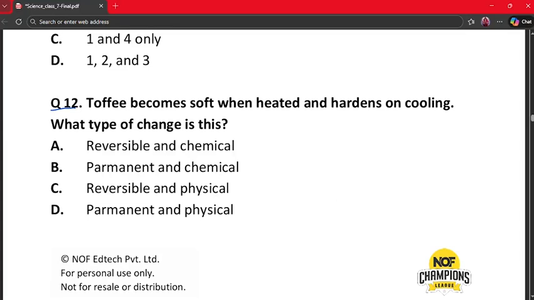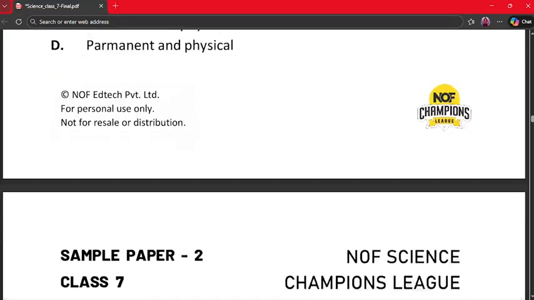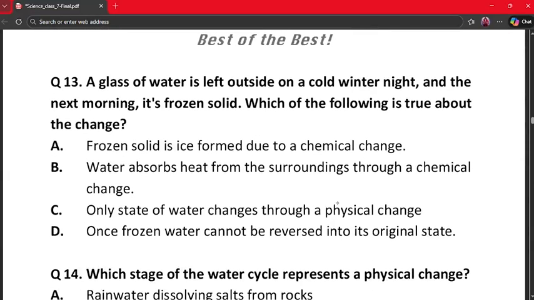So when toffee is heated, it softens, and on cooling it hardens again. So no new substance is formed. So this is a physical and reversible change. Thus option C, reversible and physical, is the correct option. Our next question is question number 13.